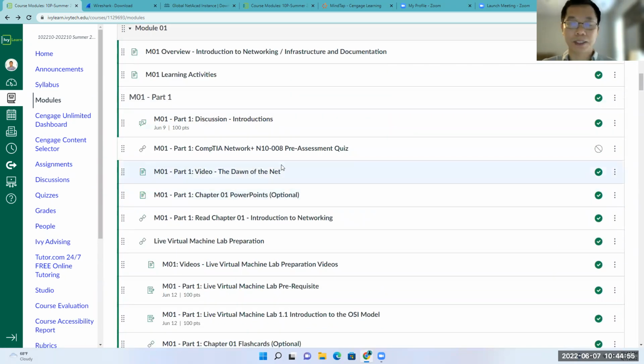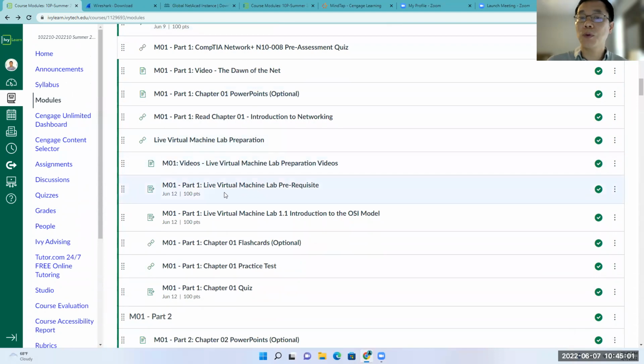Okay, so now the first thing about the discussion: remember that discussion you have the 2 due date. Now, the other thing is that you have worked with the live virtual machine. So you see, you have some of the live virtual machine labs here.